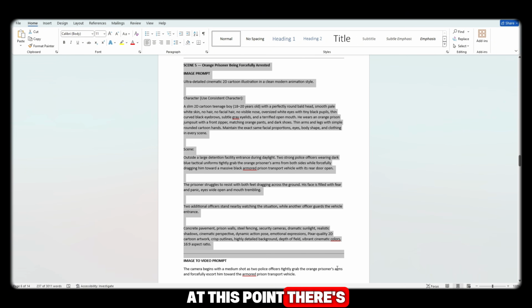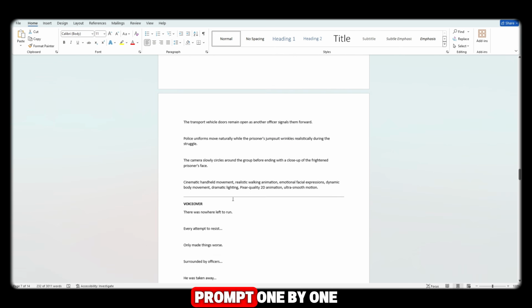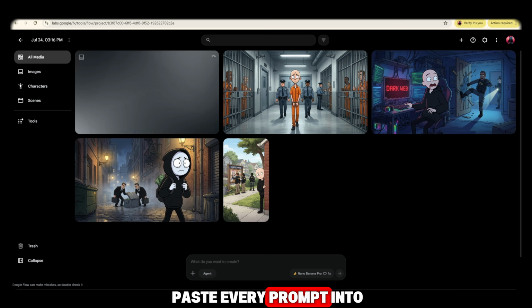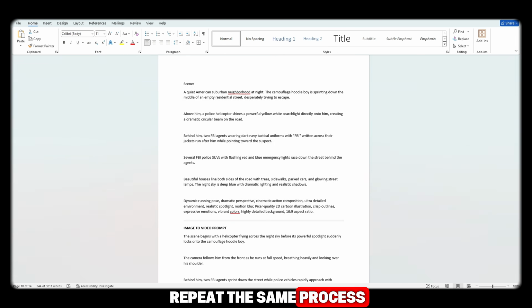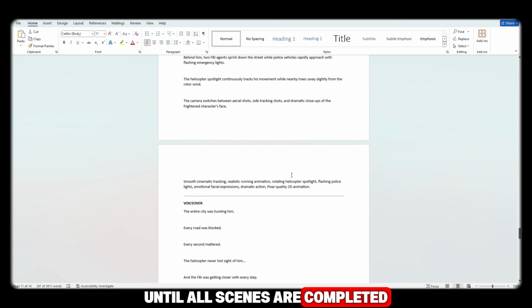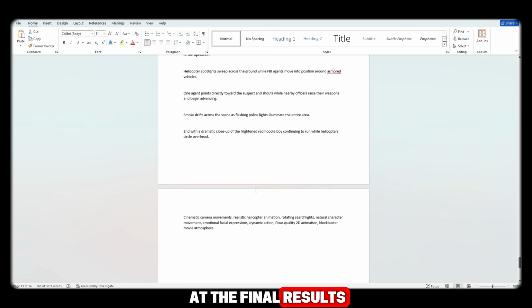At this point, there's nothing complicated left. I'll simply continue copying each remaining image prompt one by one, paste every prompt into Flow AI, generate each image, and repeat the same process until all scenes are completed. After generating every prompt, let's take a look at the final results.